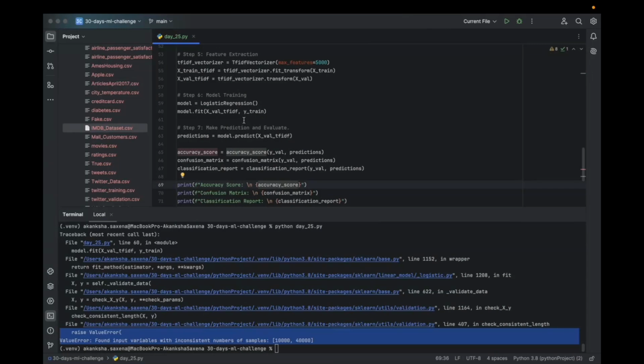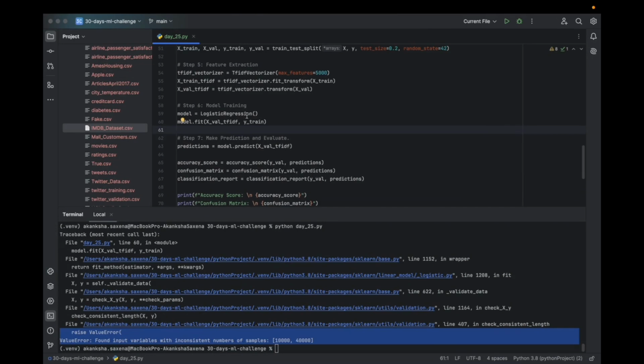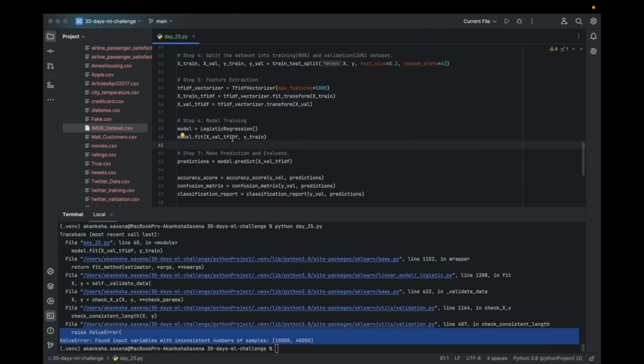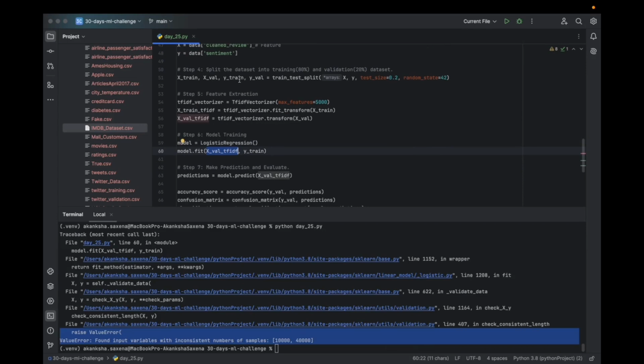So we have inconsistent samples while the model is fitting it. So what we'll do, we'll find the length of how many rows and columns there are. X train, X validate, Y train, Y validate.